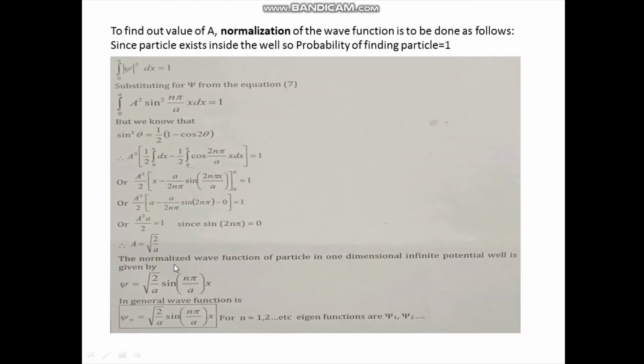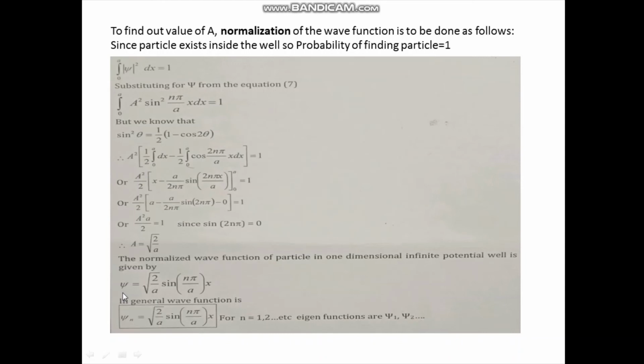The normalized wave function of a particle in a one-dimensional potential well I can write as psi is equal to root of 2 by a. This A is equal to root of 2 by a, and I have to substitute this in equation 7. So I will be getting psi is equal to root of 2 by a sine of n pi by a into x. And this psi is the normalized wave function.